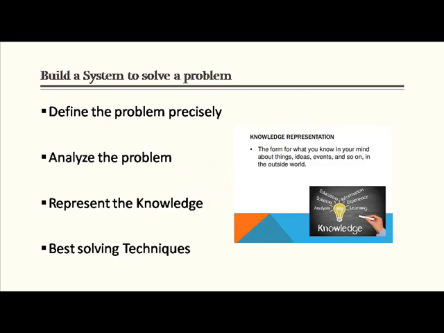In order to build a system to solve a problem, we need to define precisely certain things. The initial state, the final state, and the specifications of the problem need to be stated correctly. To find the suitable technique needed to solve the problem, first isolate and narrow down the knowledge according to the problem and finally choose the best solving technique.